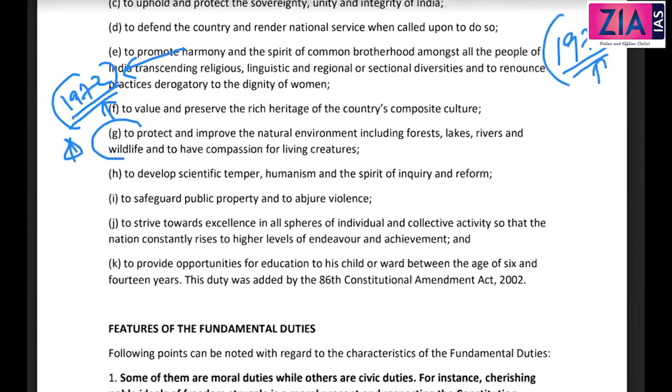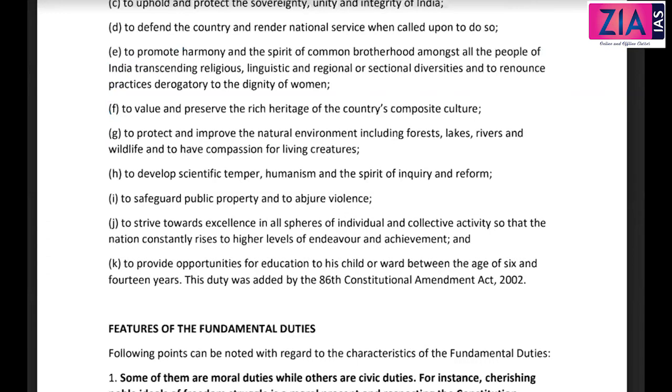So 1972, that impact is what you can see through this article, right? To protect the environment. To develop scientific temper, humanism, and the spirit of inquiry and reform. To safeguard public property. Even though this is a fundamental duty, in almost all these cases you can see some law which is anyway protecting all these duties. So you cannot say that these duties are just moral in nature, and that even if you don't follow the duty, you will not attract any punishment, right? Against this also, there are laws. If you damage the public property, you will be punished under several laws.